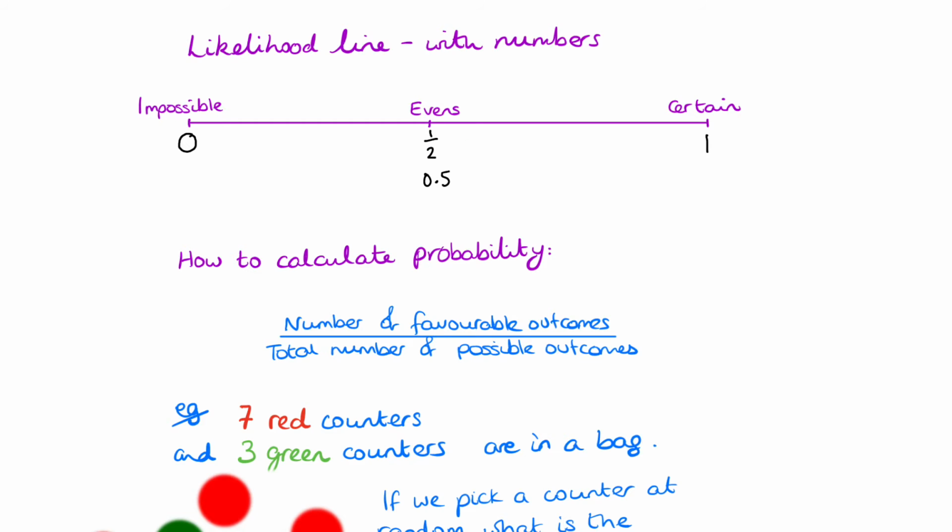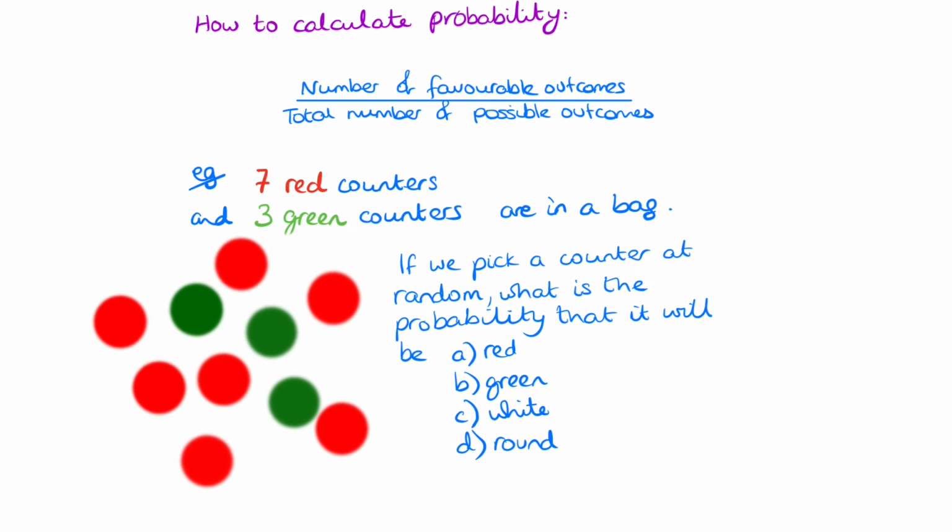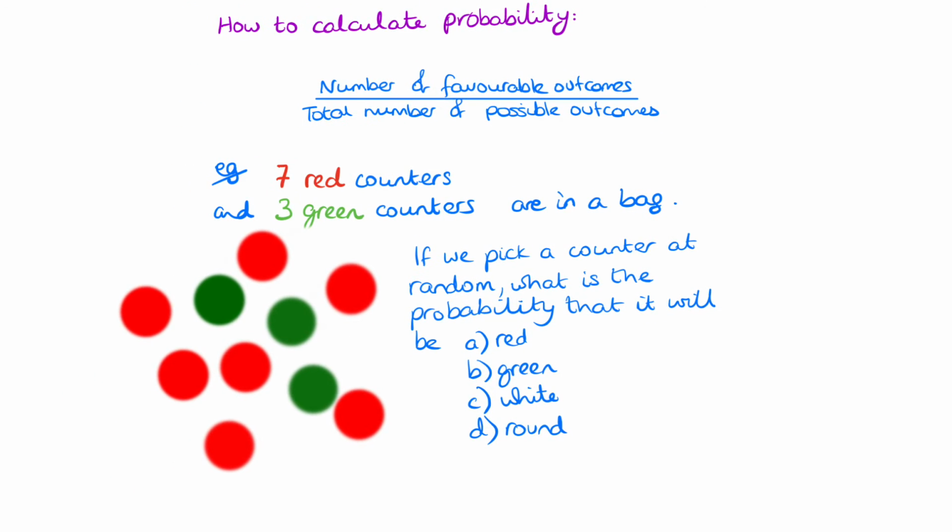Either is fine. Okay? Now, there is a way to calculate probability. So this is really important now. If we're going to calculate a probability, this is how we do it. It's a fraction: the number of favourable outcomes over the total number of possible outcomes. Putting that in plainer terms, let's look at the bottom first. The bottom of the fraction is the total number of different things that could happen. On the top of the fraction, you've got the things that you're interested in in the question.